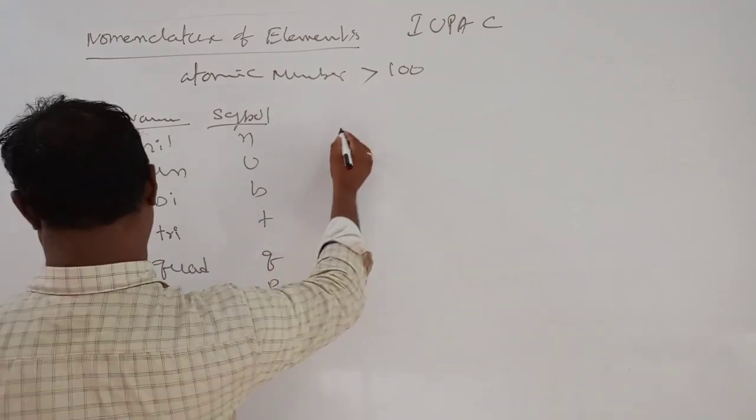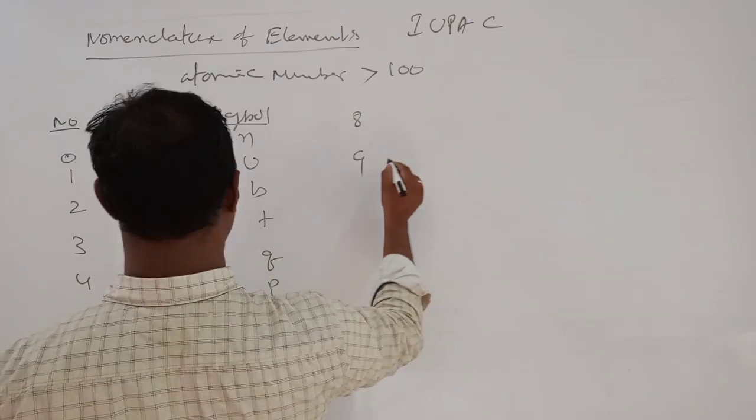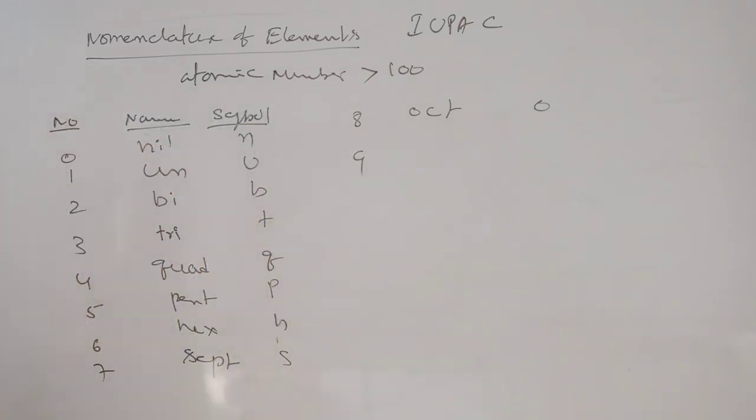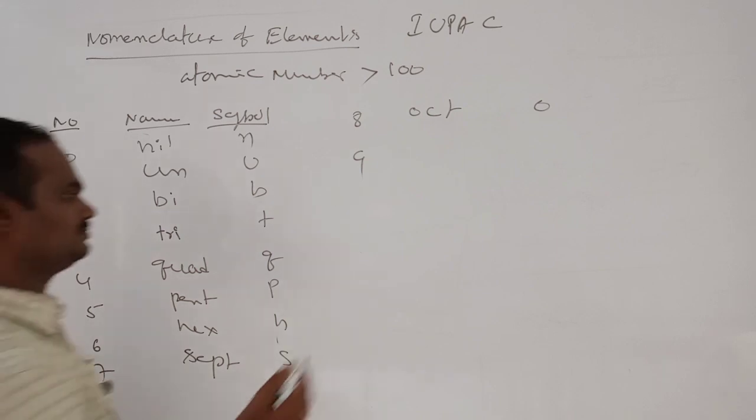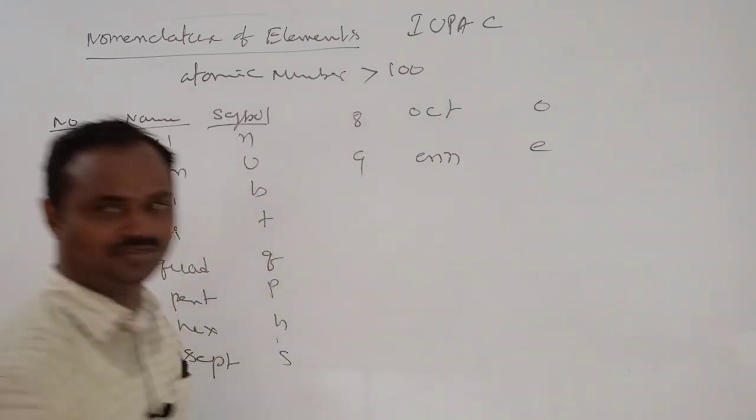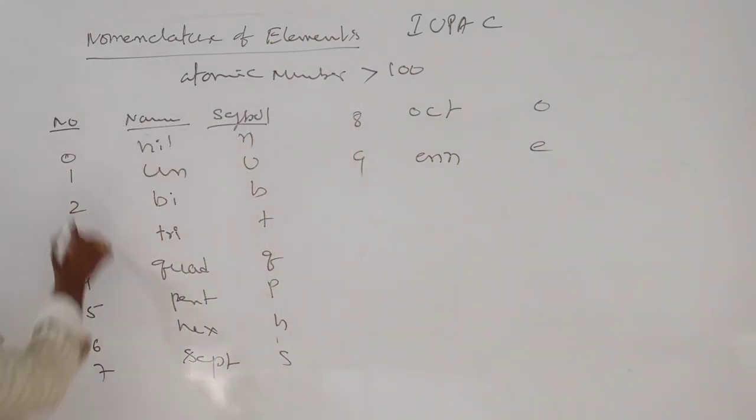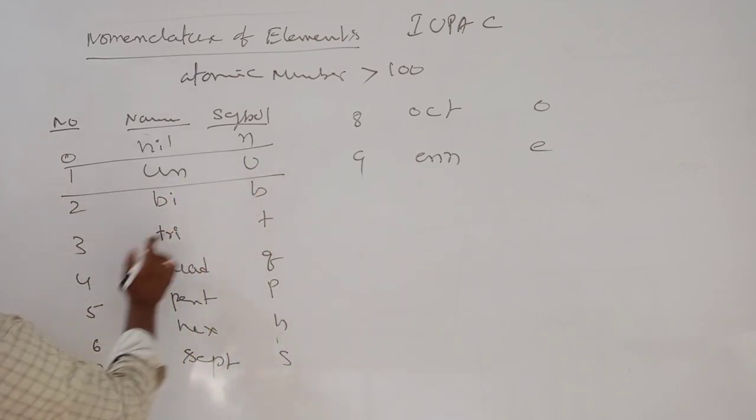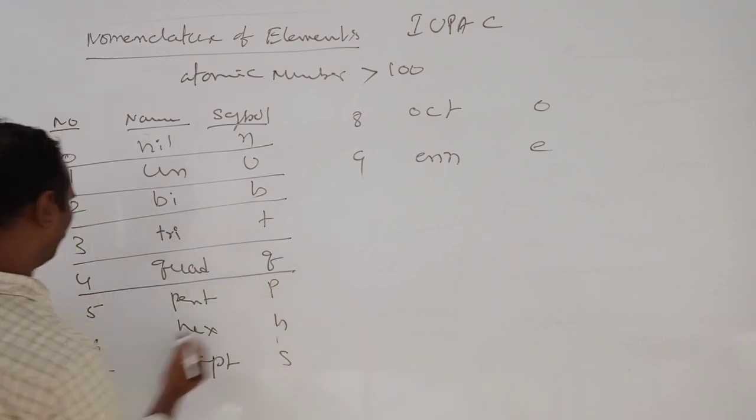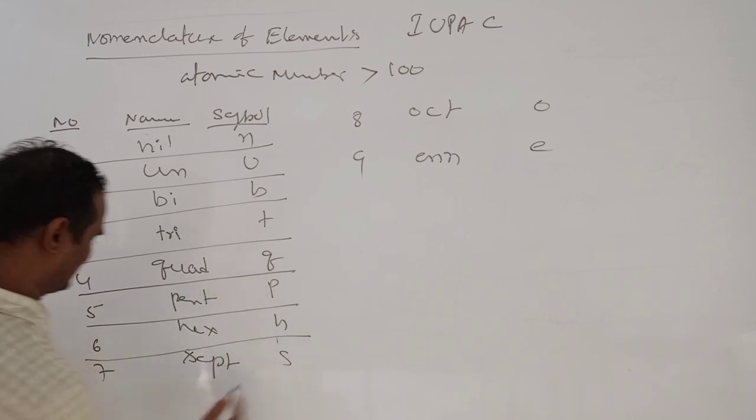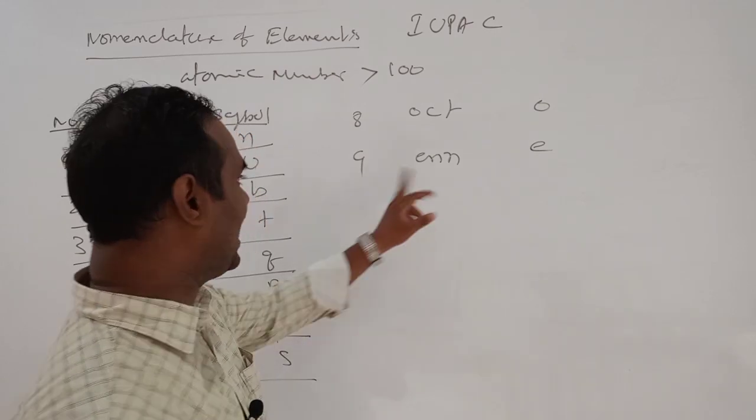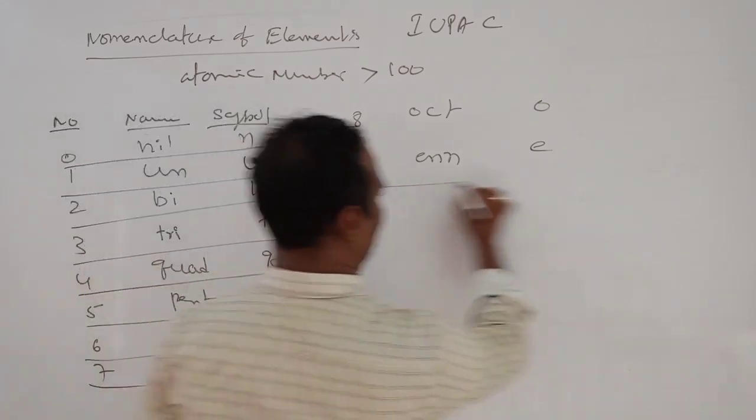Next one, 8, oct, O. 9, actually it is non, but instead of non, enn, N we are using, so the symbol is E. If you know these symbols correctly: 0, nil, N; 1, un, U; 2, bi, B; 3, tri, T; 4, quad, Q; 5, pent, P; 6, hex, H; 7, sept, S; 8, oct, O; 9, enn, E. By using these symbols, you write the name.